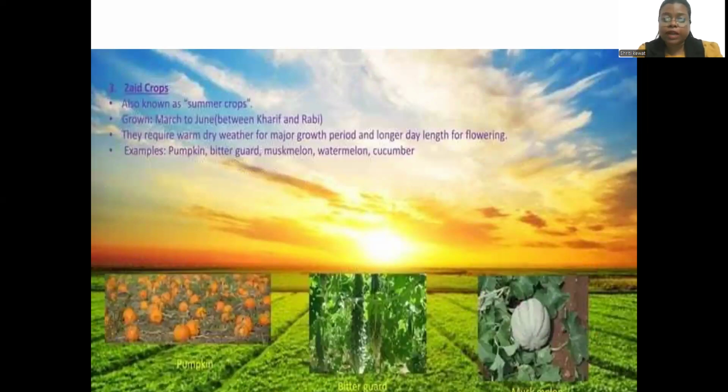Now the third one is Zaid crop. What does the term Zaid mean? Zaid means summer season crops, right? The crops which are grown in the summer season. It is basically grown from March to June. Okay, between the Kharif and Rabi, the Zaid crop is grown. It requires very dry weather for major growth, and a longer day length because it is a summer season crop, right? For example, pumpkin, bitter gourd, muskmelon, watermelon, cucumber, these are all late season crops, right?